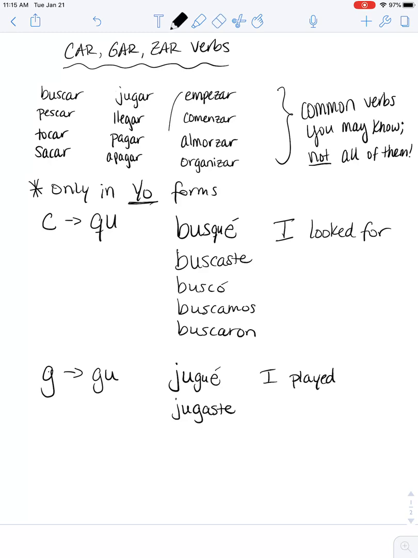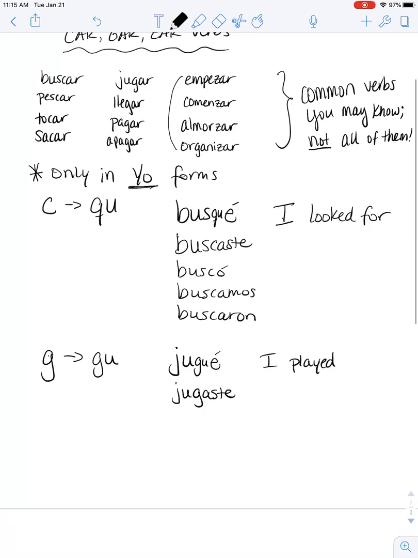Last up, your ZAR verbs. A couple of those we have: empezar, comenzar, almorzar, organizar. And for this, to keep that softer S sound, empezar, comenzar, the Z is going to change to a C. This is like when you learned how to make some words plural, like lápiz or pez.